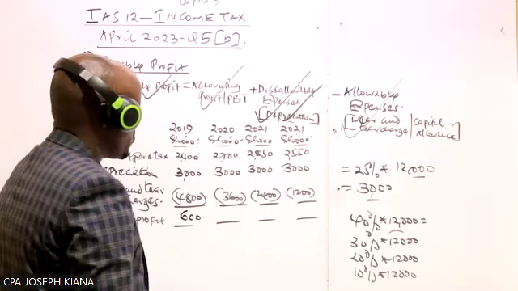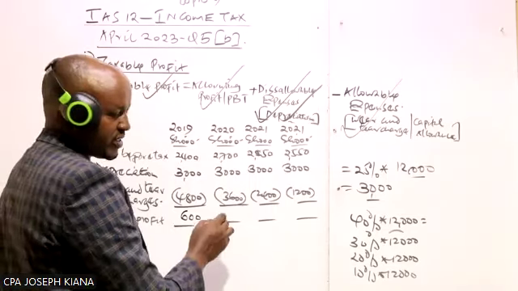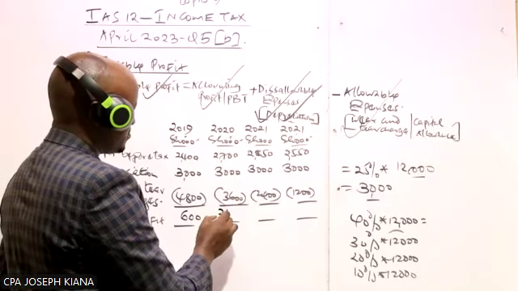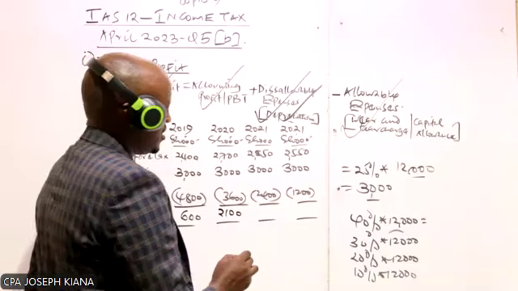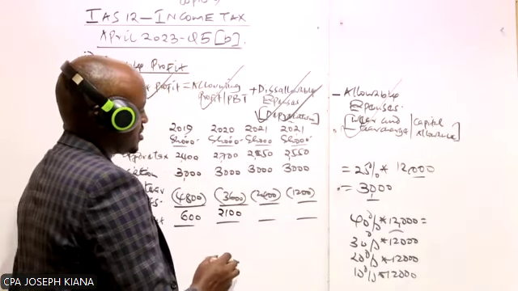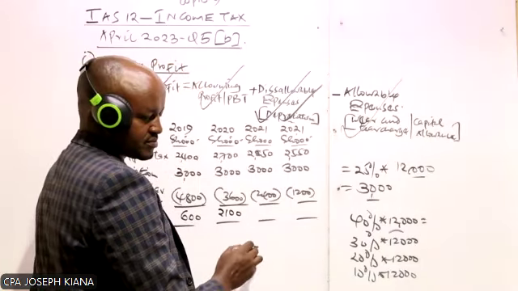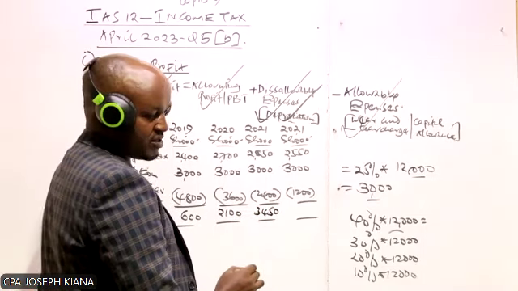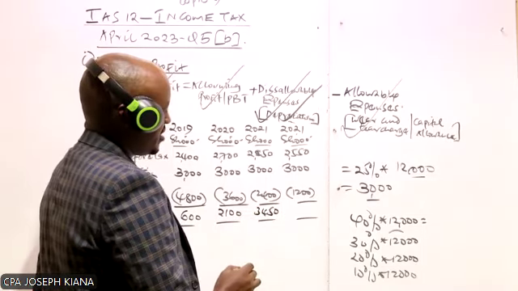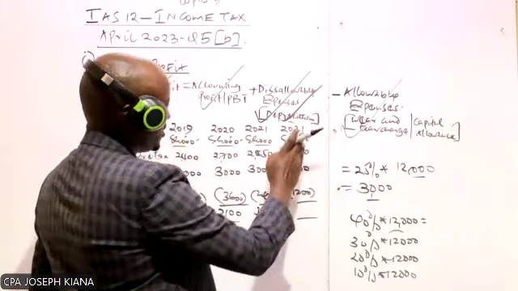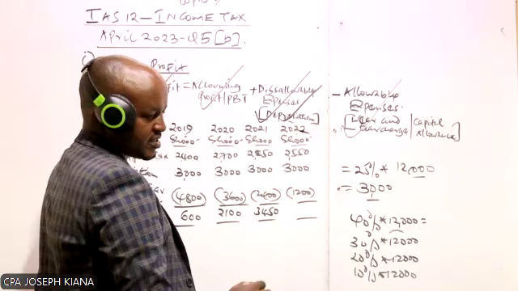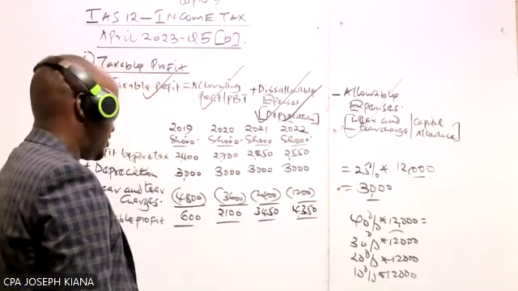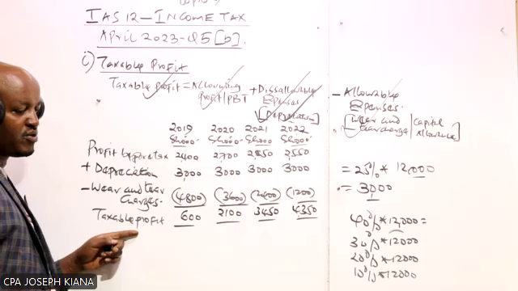What about year 2? 21? Yes, 21. Then 2021 is 3450. And finally, in the year 2022, it will be 43.50. So that is basically the taxable profit.